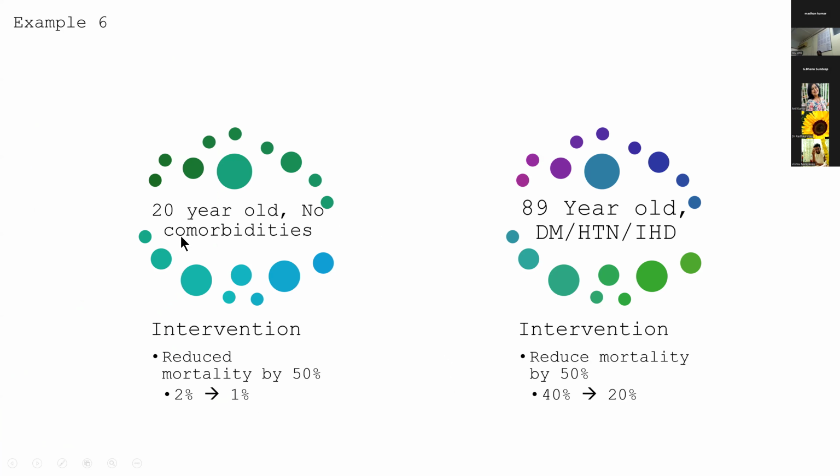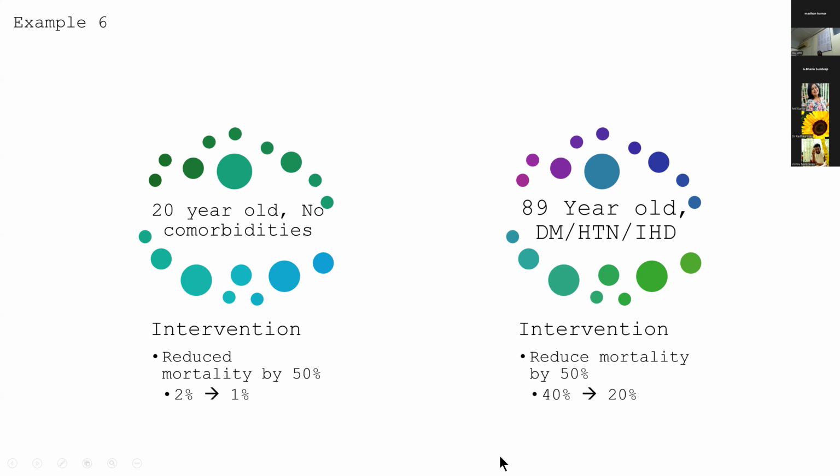Let's look at another example. Here we have a 20-year-old with no comorbidities. Here we have an elderly man with multiple comorbidities. You give them both the same intervention, and for both of them, the overall mortality reduced by 50%. But if you notice, the baseline risk for this young man is only 2%, while the baseline risk for this elderly man with multiple comorbidities is actually 40%. So even though your intervention reduced the mortality rate by 50%, here your absolute improvement is only 1% and here it's 20%. So whom do you think will actually benefit from this intervention?